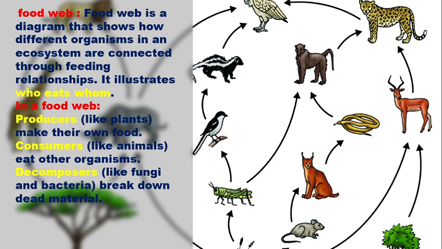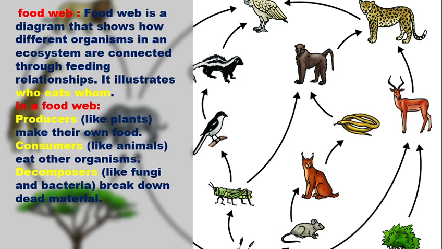In the food web, the producer is the plants, and there are three types of consumers. The primary consumer: all types of herbivores are called the primary consumer. The secondary consumer eats these herbivores. And the tertiary consumer, such as the tiger and eagles, they are called the tertiary consumer.